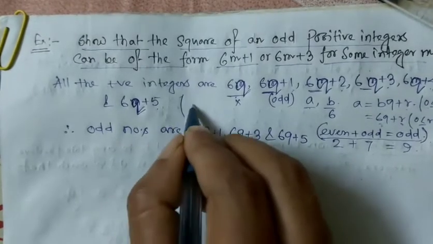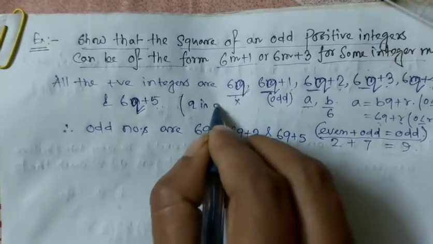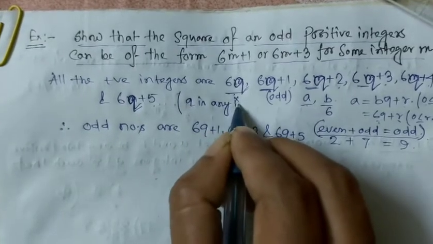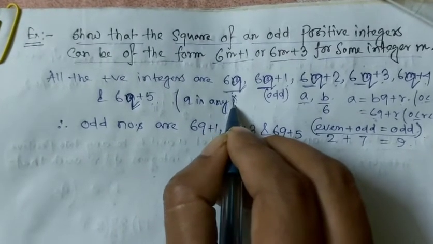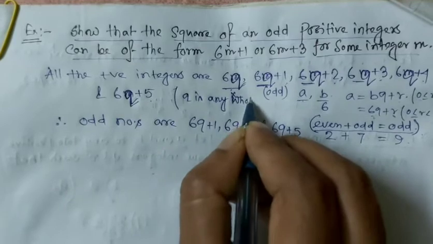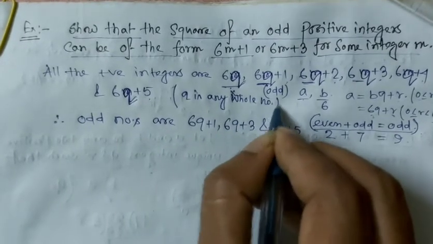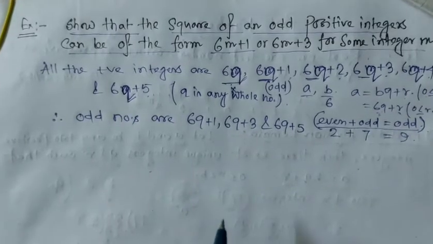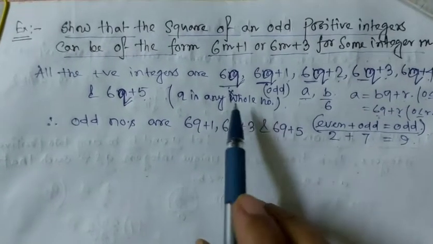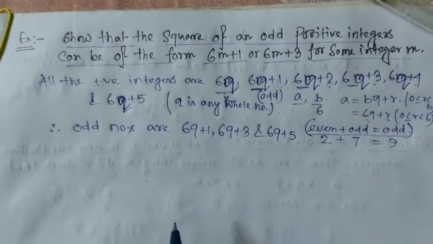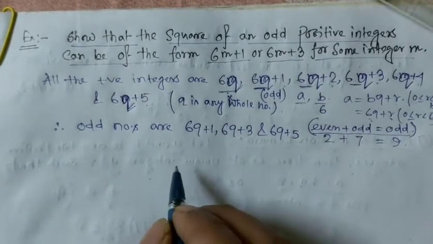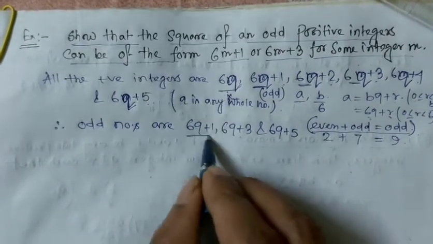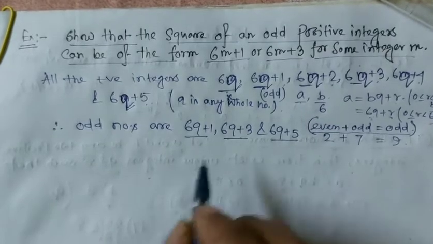And here q is any whole number, not any integer. If you consider the value of q as 0, then this is not applicable. That's why we have to consider q as any whole number. So odd numbers are 6q plus 1, 6q plus 3, and 6q plus 5.